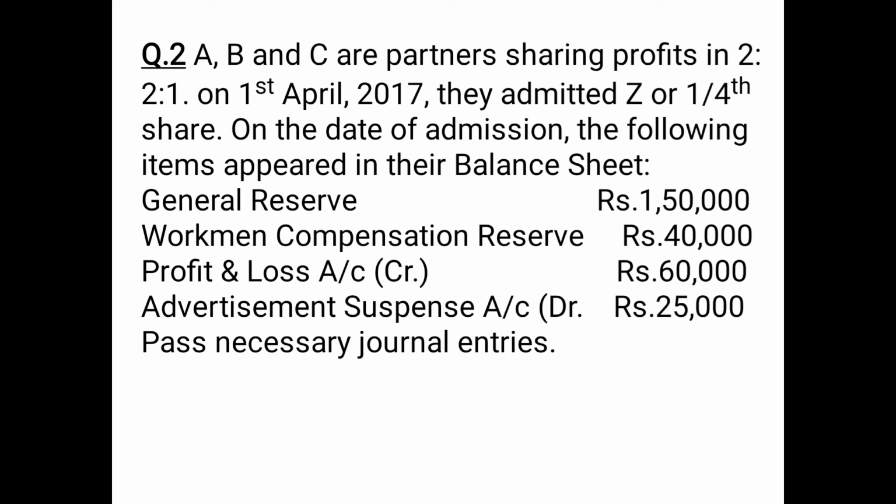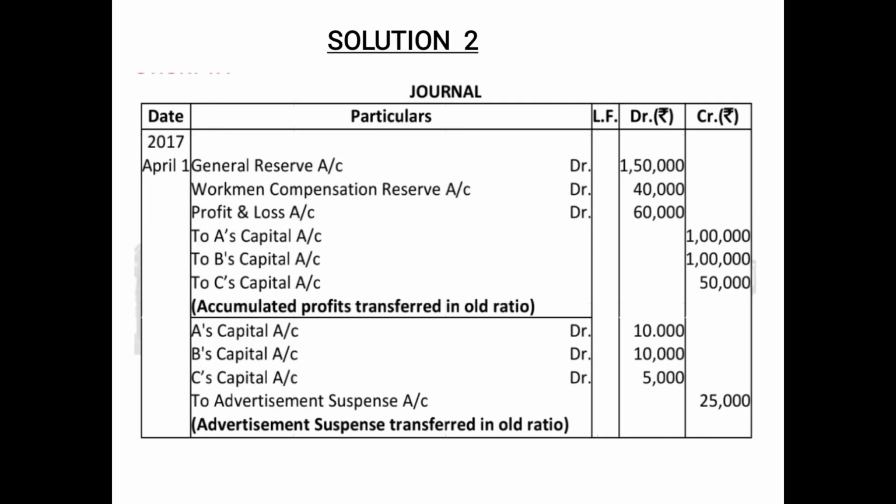It will also be transferred to old partners' capital or current account in the old ratio. But advertisement suspense account is an undistributed loss, so the entry will be different. No doubt all these have to be given to the old partners in the old ratio. So let us have a look at the solution, the journal entry.